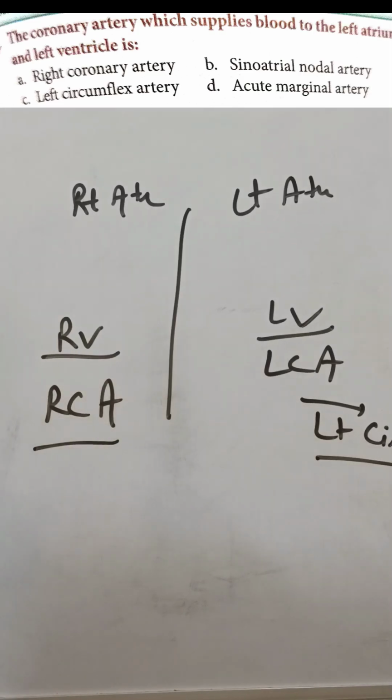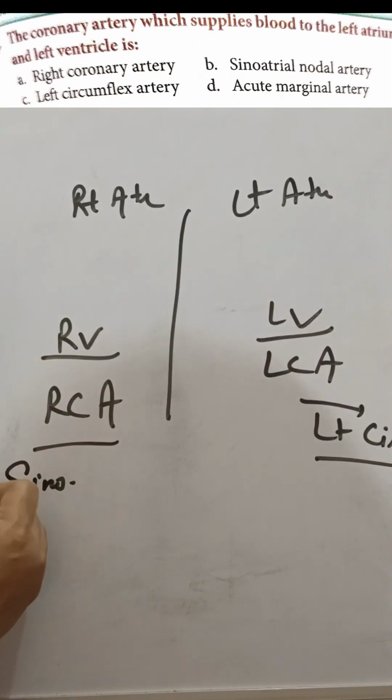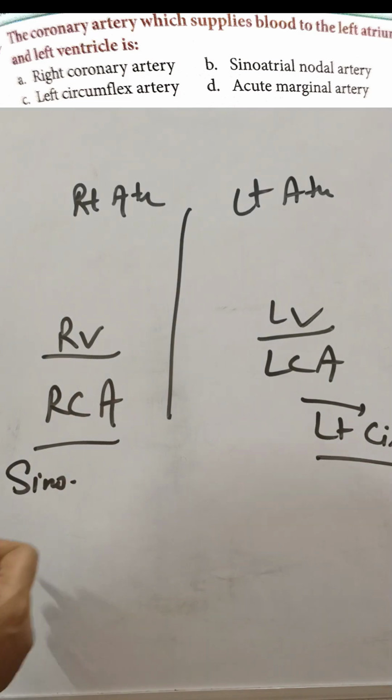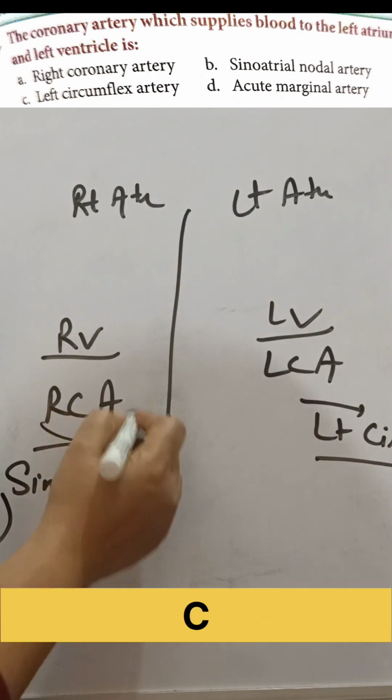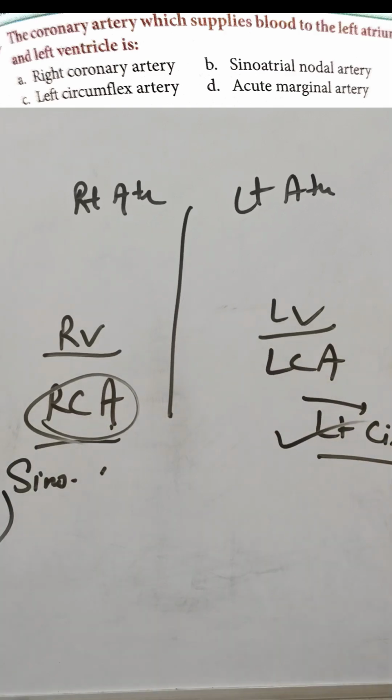अंदर right coronary artery में we have this sinoatrial, the option B and the option D. These both are the part of RCA. So the answer will be left circumflex artery.